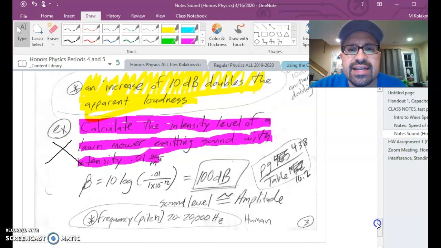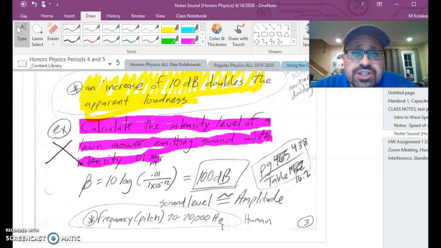The only other thing I had here is sound level with a sound wave is approximately describable by amplitude. The pitch or frequency that humans can hear is between 20 to 20,000 hertz. Again, we want to contrast that with loudness. Frequency and loudness are not synonymous. If you guys have any questions, let me know. I hope that gives you a little bit of insight into what a decibel scale is.